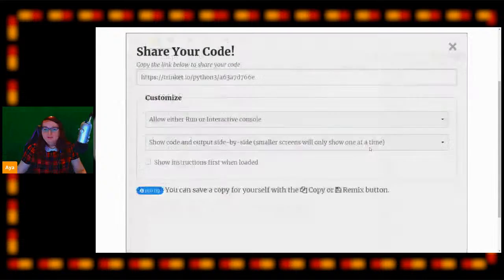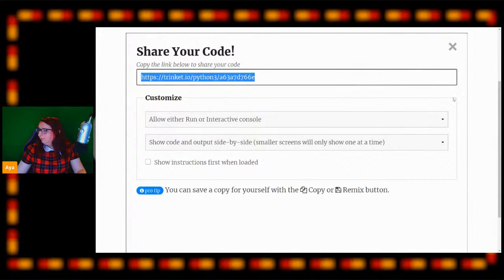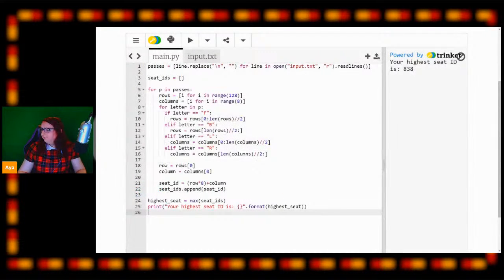I've linked the code in the chat right now. My time is coming to an end, so I'm going to have to call it in just a few minutes. However, I am going to be hanging around in the chat afterwards. So if you want to continue asking questions about this Advent of Code, I'll be around to help.